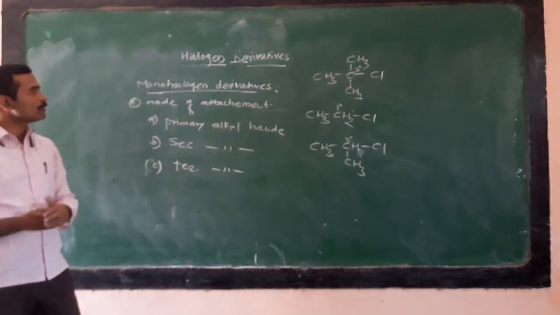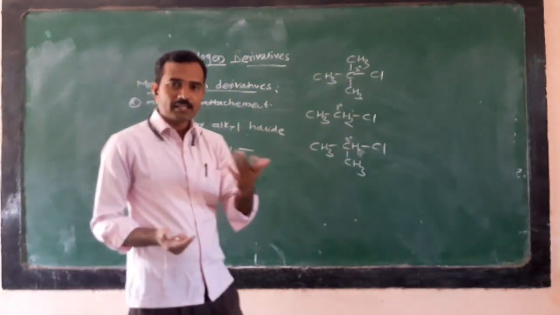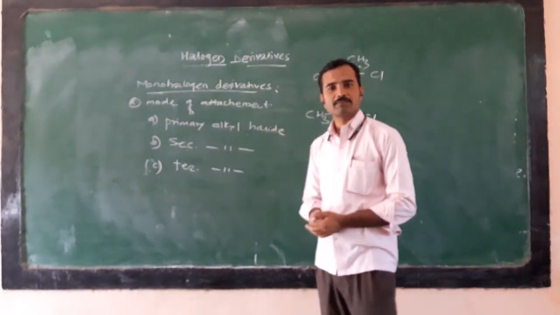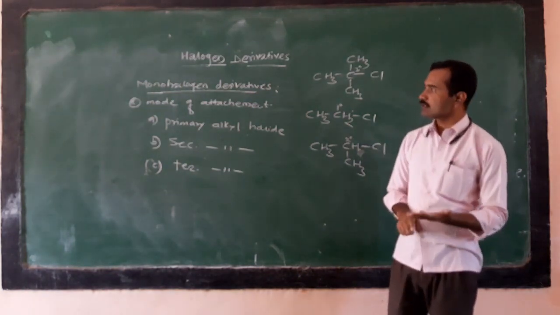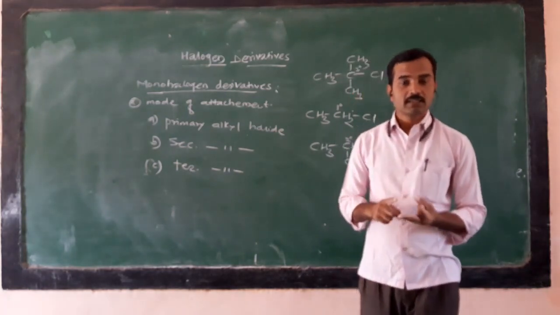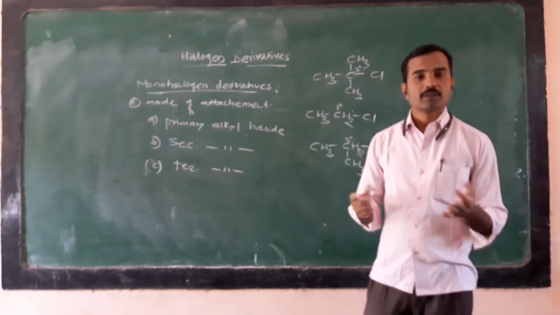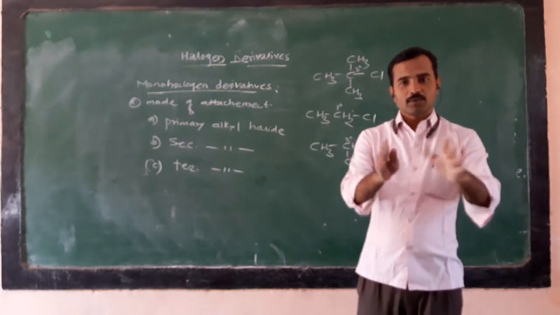So this is about the classification of monohalogen derivatives. Later on, in the next video, we will also discuss the classification of halogen derivatives of alkane based on the type of attachment, for allylic halides, vinylic halides, as well as benzene. So that's today's update. Okay, thank you.